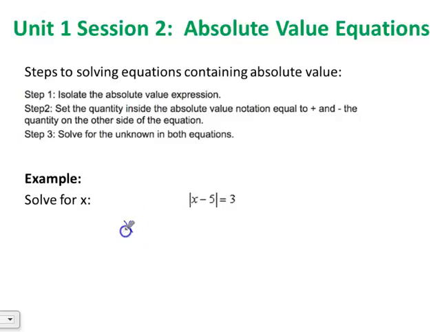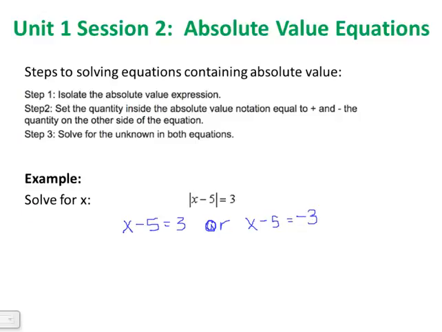So we would do x minus 5 equals positive 3, or the other version is that we could have x minus 5 equals negative 3.